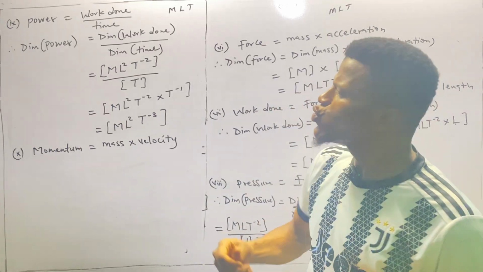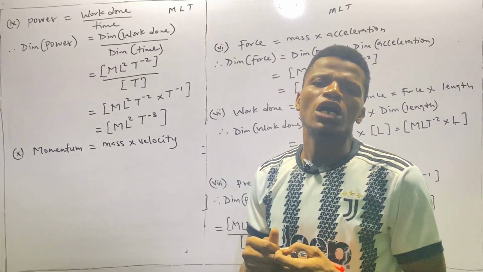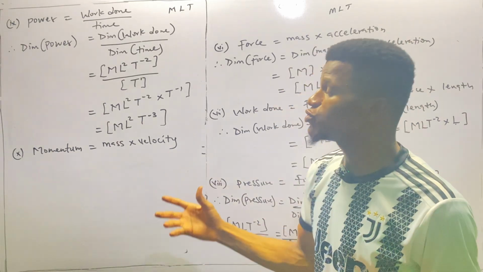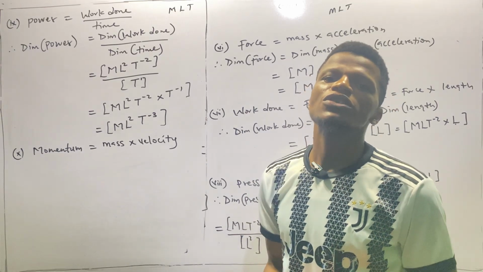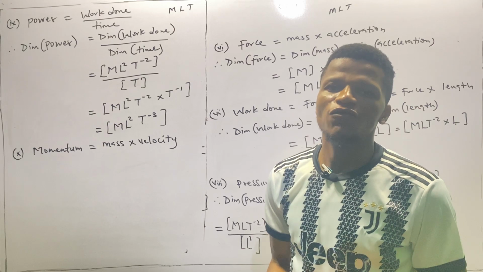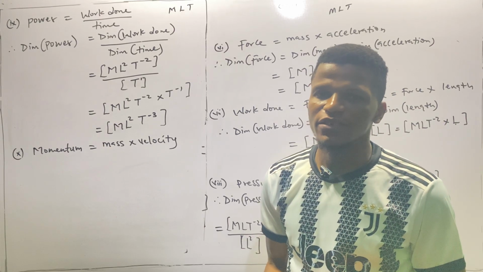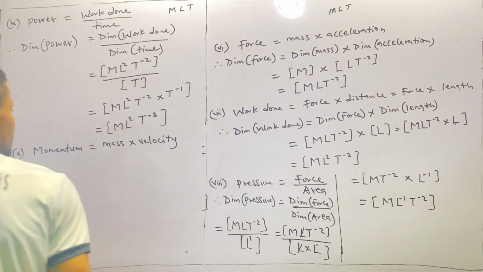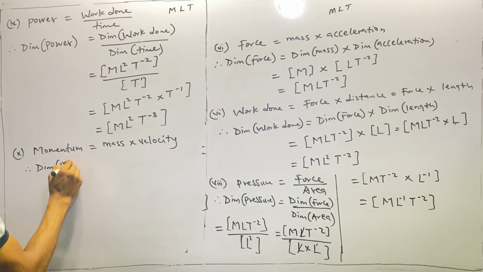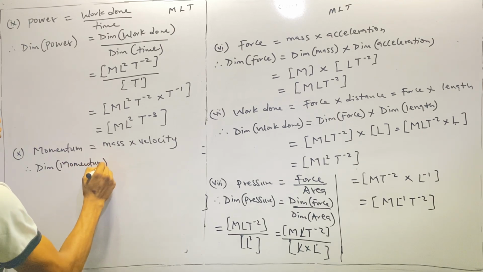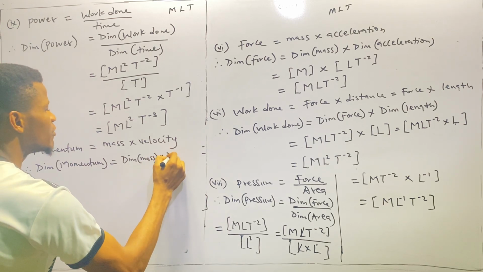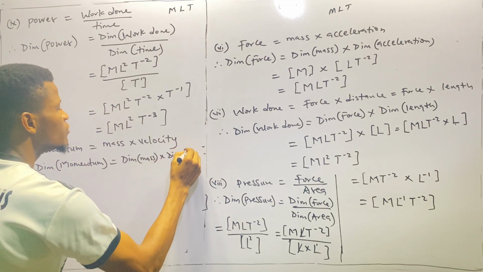So which means that we are meant to have the same dimension. So they are meant to have the same dimension. So if we solve for dimension of momentum and impulse and they are not the same, that means something is wrong somewhere because they are equivalent in terms of fundamental measurement. They are equivalent. Impulse and momentum are equivalent. So let's go there. So therefore we have a dimension of momentum, which is d momentum, is equal to dimension of mass, which is d mass, multiplied by dimension of velocity, which is d velocity.